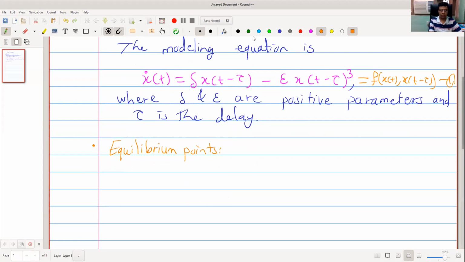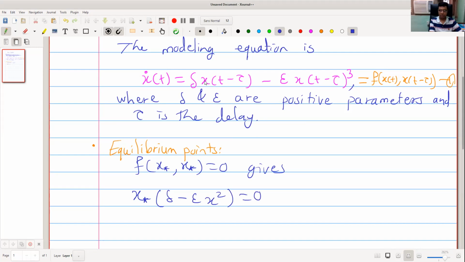So f of x star equal to 0 gives x star into delta minus epsilon x square equal to 0.